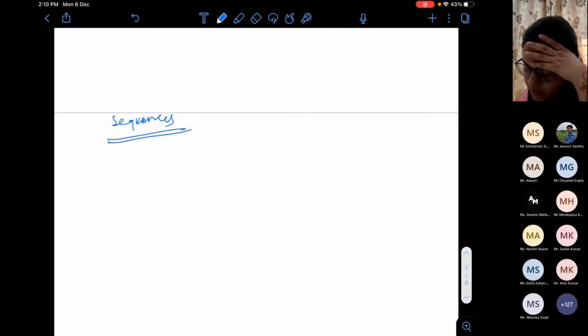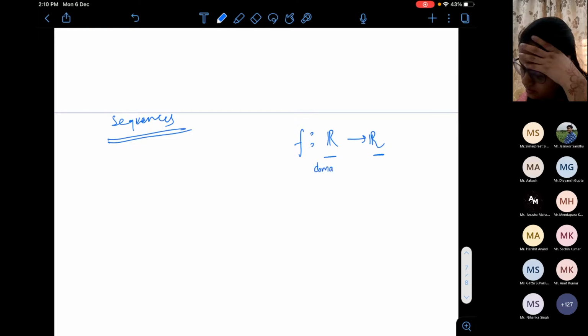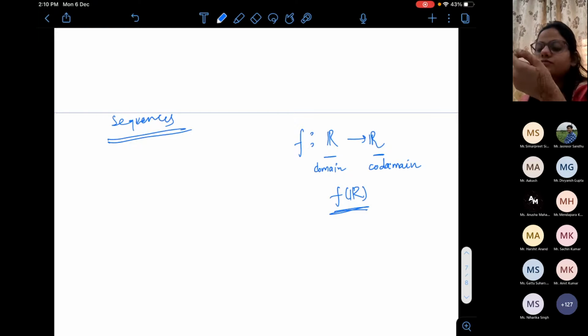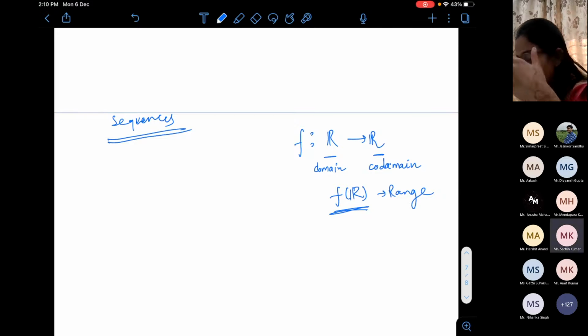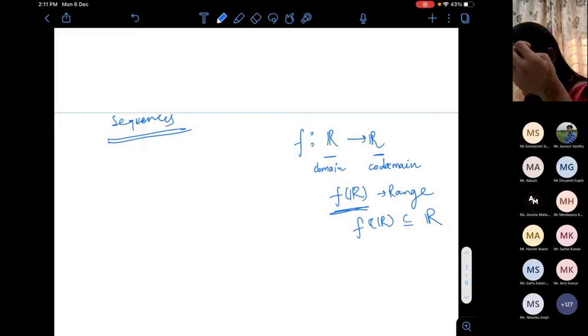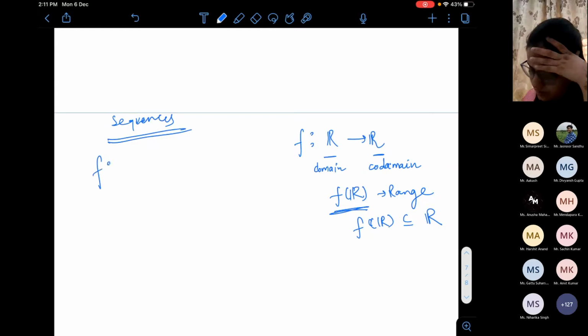First of all, if f is a function, this is called the domain, this is called the codomain, and f of x is in the range. The range can be a subset of R. Basically, a sequence is nothing but a particular type of function defined from the natural numbers to the real line.